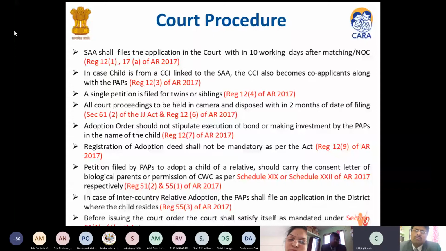The child care corpus that we discussed, in case of in-country, which is 40,000 rupees, and $5,000 in case of inter-country adoption, includes the legal fees of the lawyer who would file the petition in the concerned court. The petition filed by the PAPS to adopt a child of a relative should carry the consent. We already discussed that.